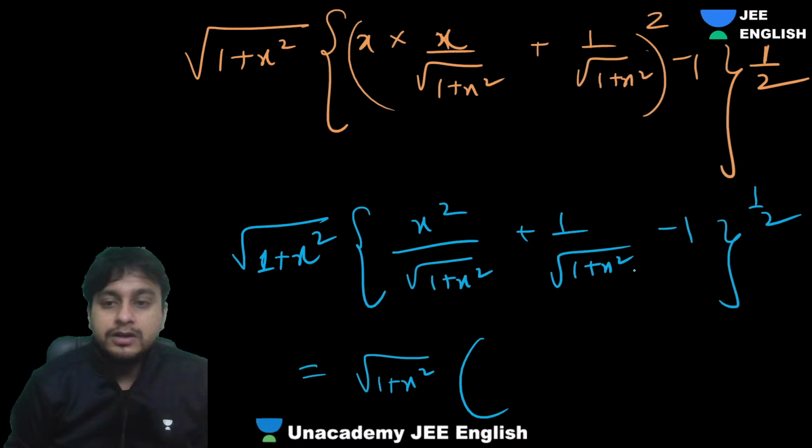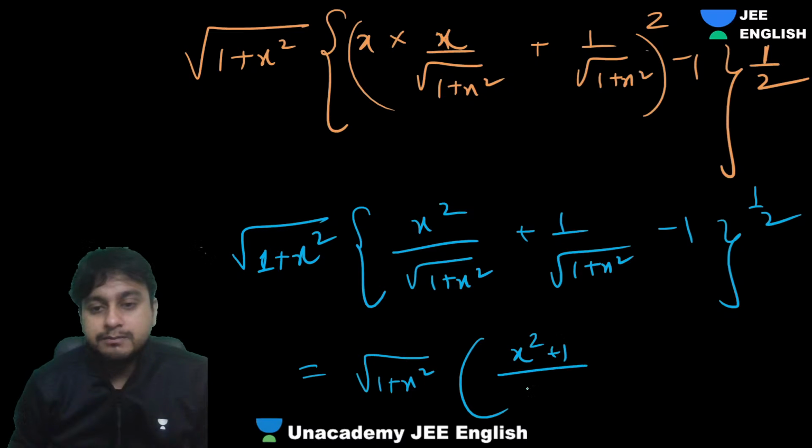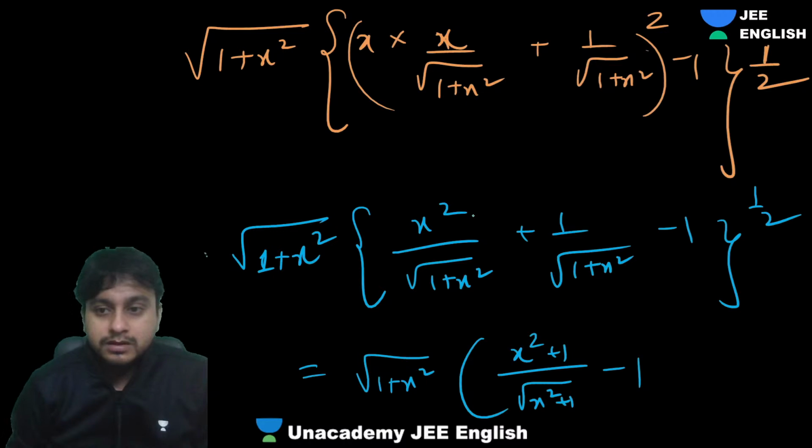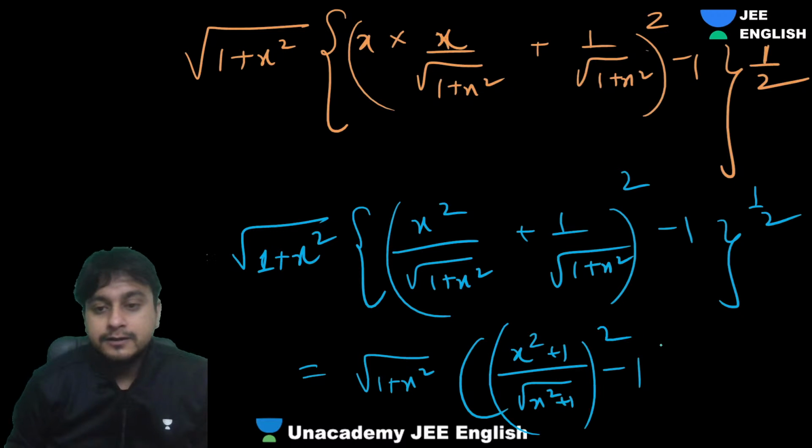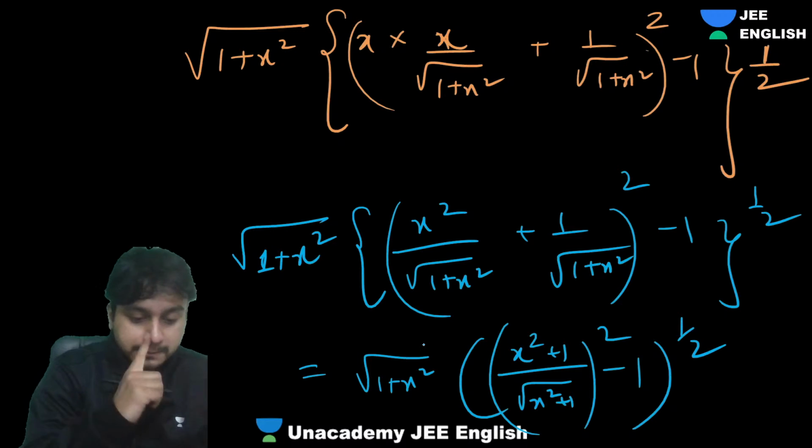And here you will get what, guys? This you will take as LCM: x square plus 1 by root of 1 plus x square, minus 1, right? This whole square, don't forget, this is a whole square over here, and this whole square, and then power half.